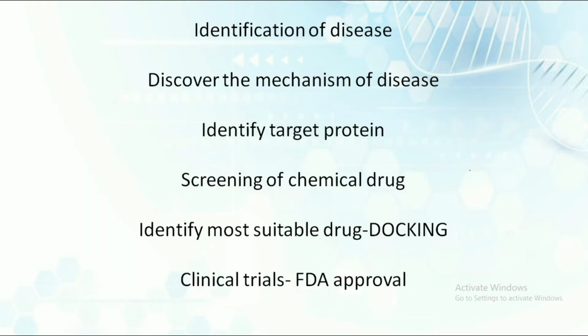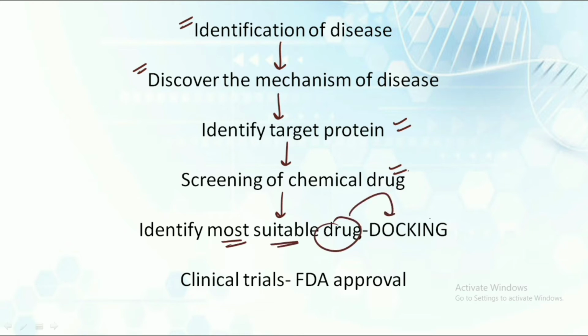I have just included it so that you have a basic understanding of how a drug discovery process actually occurs. So in simple words, the first step is the identification of the disease, and after that we would be discovering the mechanism of the disease, and after the discovery of the mechanism, we would be identifying the target proteins. Then we would be screening the chemical drug that we have prepared. Then we would be identifying the most suitable drug, and this process is known as docking.